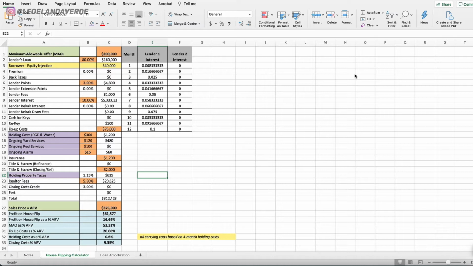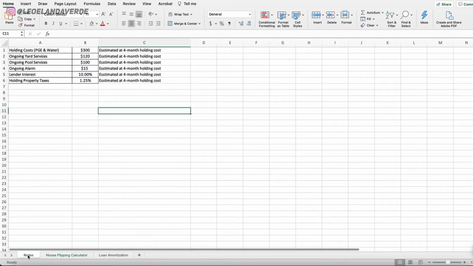I've been using this tool for a few years with different investors and with different levels of experience. My background is as an accountant, so I've been able to understand how that works and the cost of financing, etc. So it has three components. We'll go quickly through it. So it has a notes section.